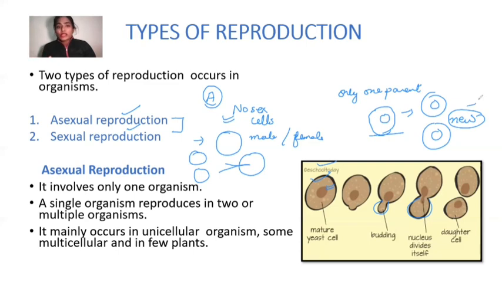This type of reproduction is known as asexual reproduction. It involves only one organism, which reproduces into two or multiple organisms. It mainly occurs in unicellular organisms, some multicellular organisms, and a few plants. There are many types of asexual reproduction, which we will study further.